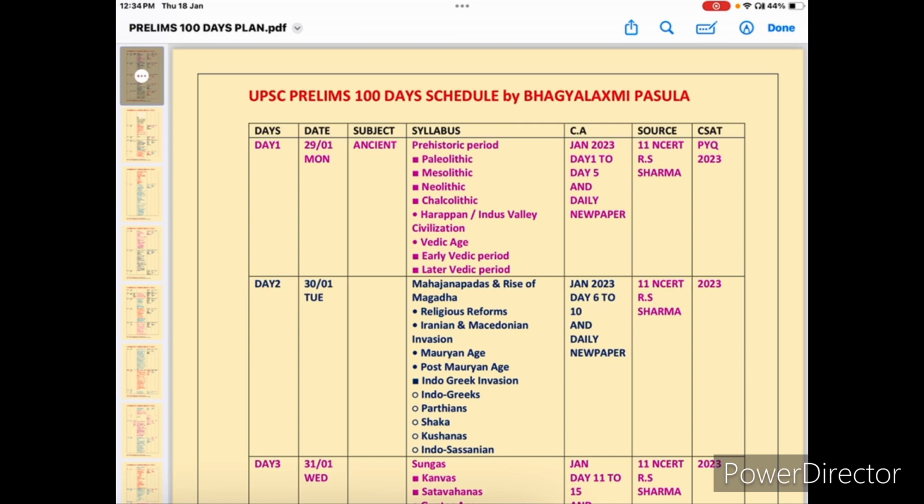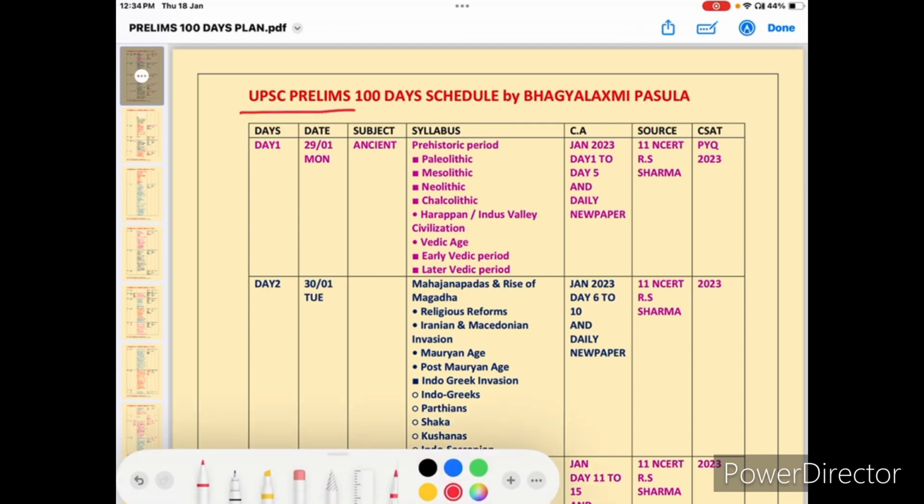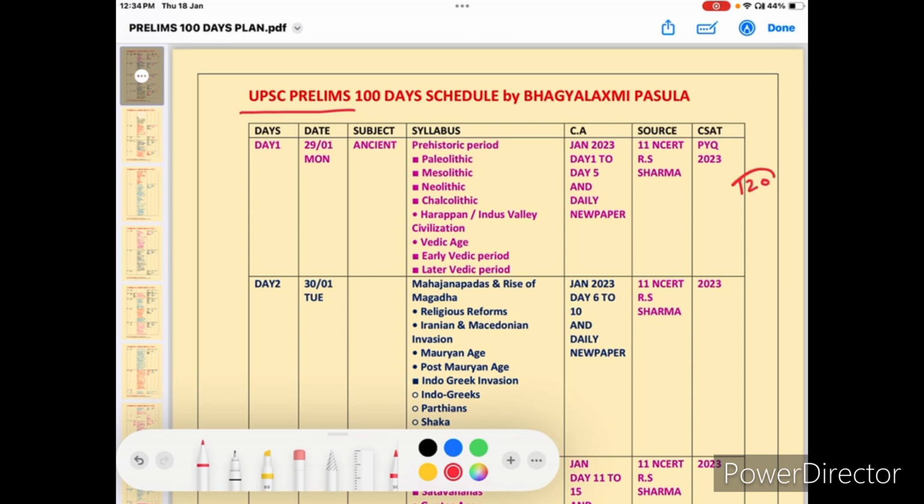So today we are going to discuss the UPSC prelims exam 100 days plan. So how many days plan is this? This is the 100 days plan. We still have 120 days of time for UPSC prelims. So exactly 125 days except the exam day.